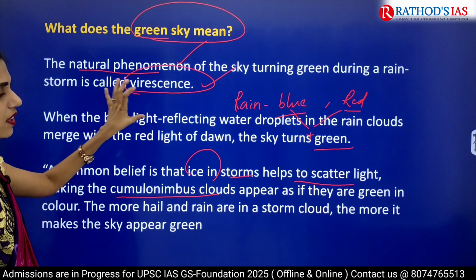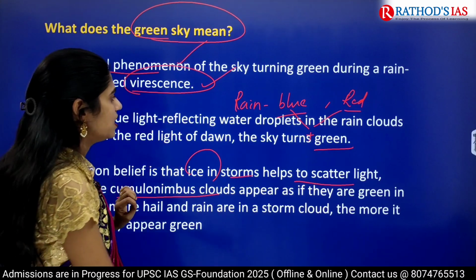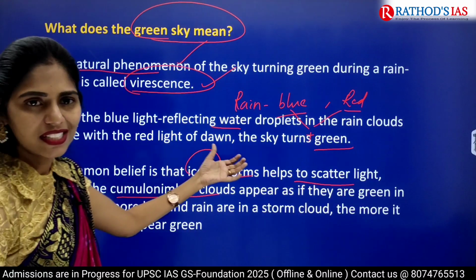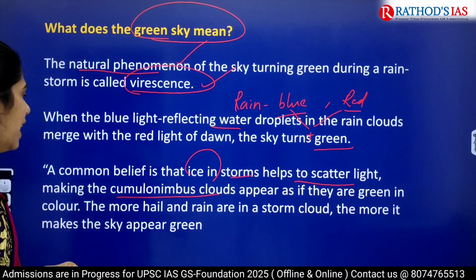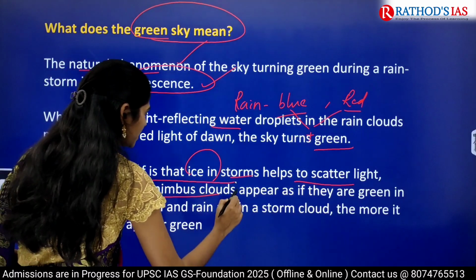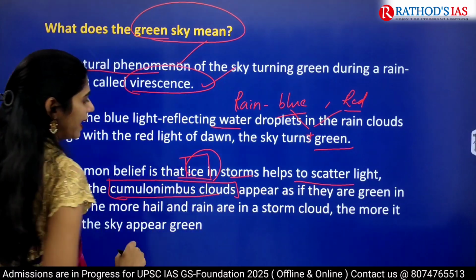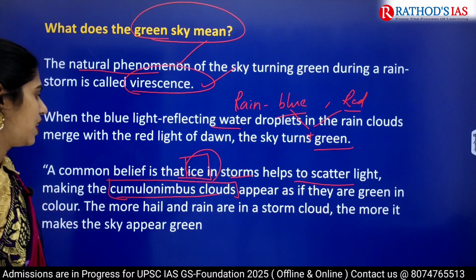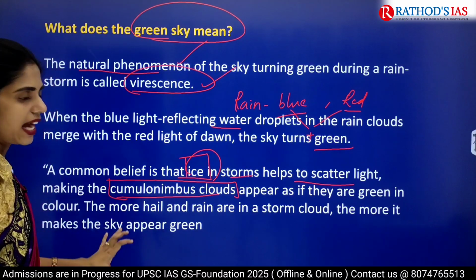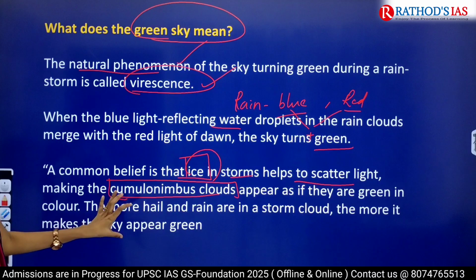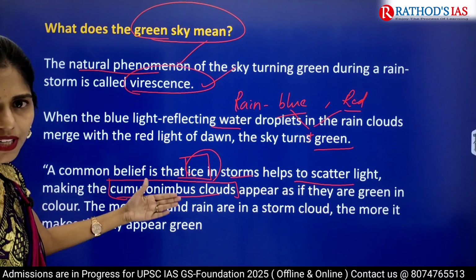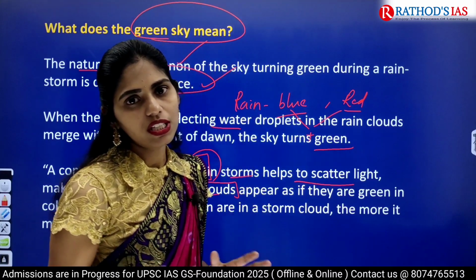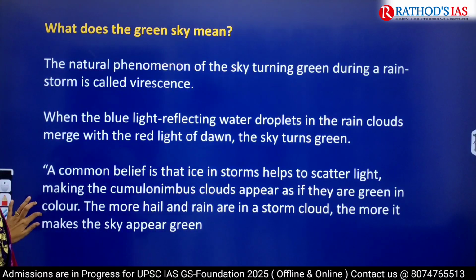Sky means water droplets plus dawn color, like red color, that will be mixing and that will appear as green color. Whenever we have ice in these cumulonimbus clouds, this ice is responsible for scattering of light, and because of this, sky will appear green. So this is the concept.